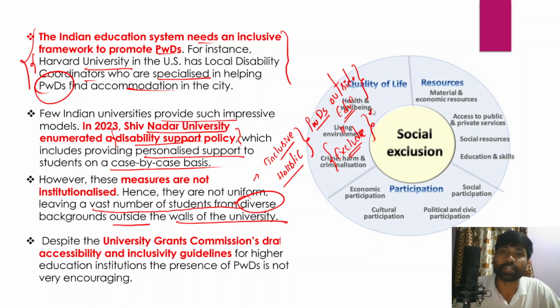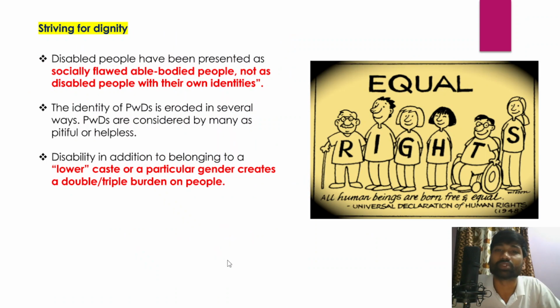So we need to adequately educate them. In order to educate them, we need to ensure proper infrastructure in all these educational institutions, and then we need to appropriately skill them, and after skilling them we should also find employment opportunities and even entrepreneurial opportunities for the people, so that it will help them significantly. Despite UGC's draft accessibility and inclusivity guidelines, University Grants Commission guidelines in this regard for higher educational institutions, the presence of persons with disabilities is not very encouraging in all these educational institutions.